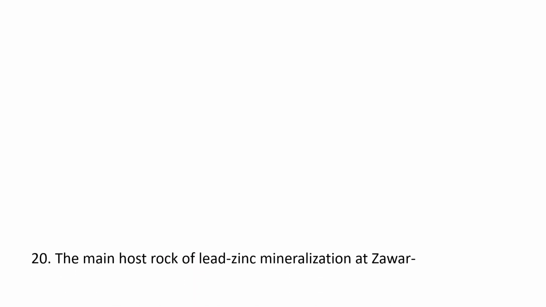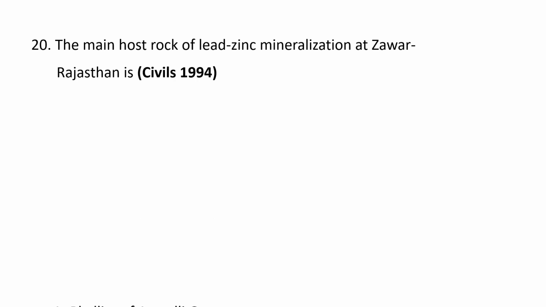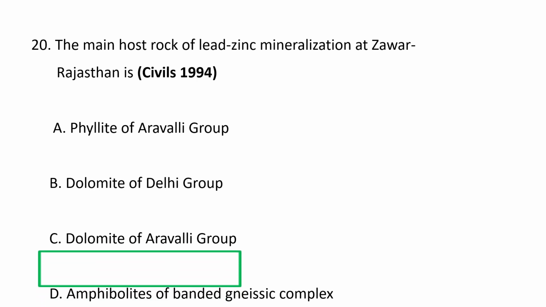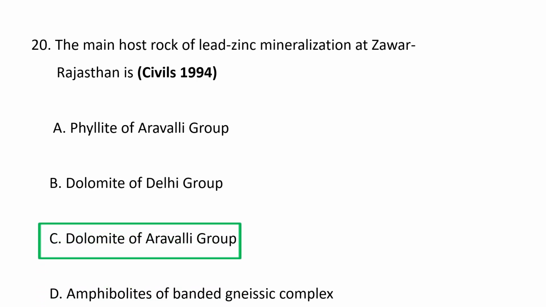Next question. The main host rock of leading mineralization at Zawar, Rajasthan is A. Phyllite of Aravalli group, B. Dolomite of Delhi group, C. Dolomite of Aravalli group, and D. Amphibolites of Banded Gneissic complex. The correct option goes as C.